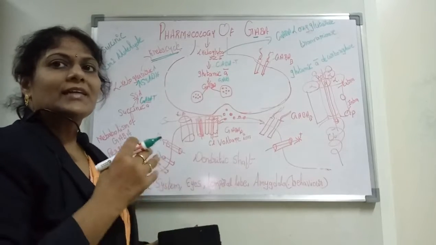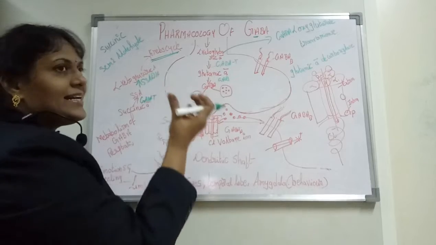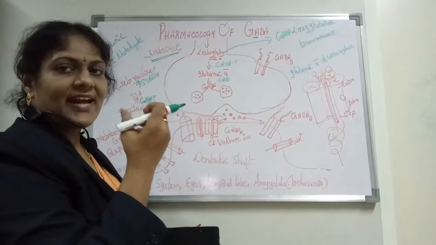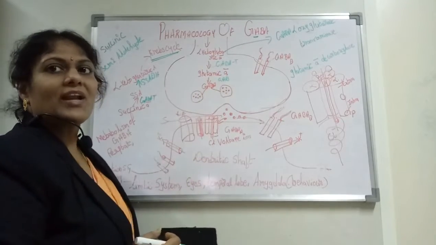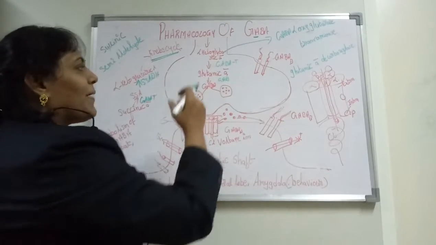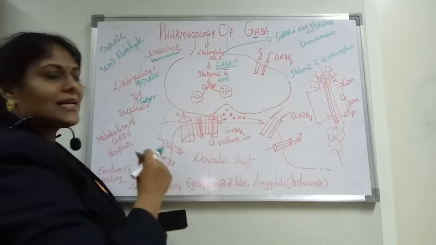But GABA is synthesized from different amino acids. Particularly, it collects alpha ketoglutarate from the Krebs cycle, and it is converted into the amino acid called glutamic acid. This is done by an enzyme called GABA T. What is GABA T?